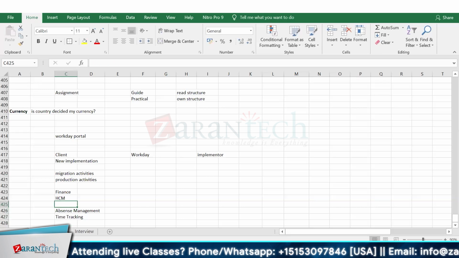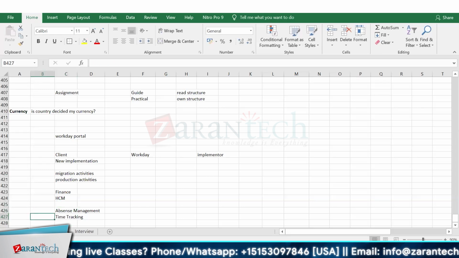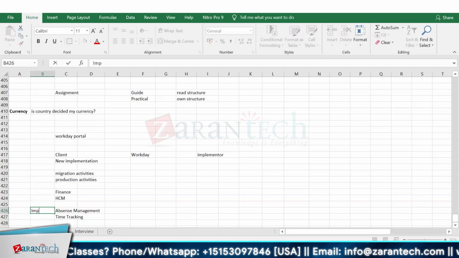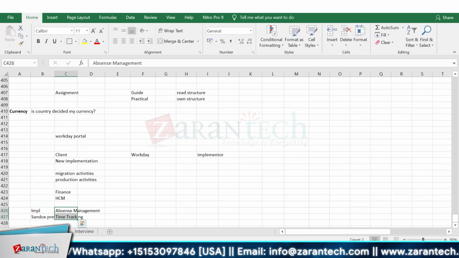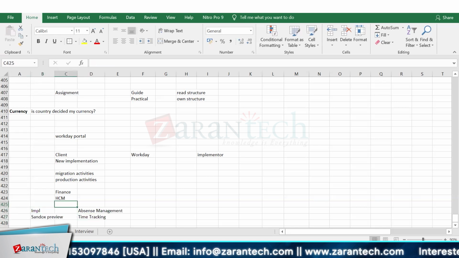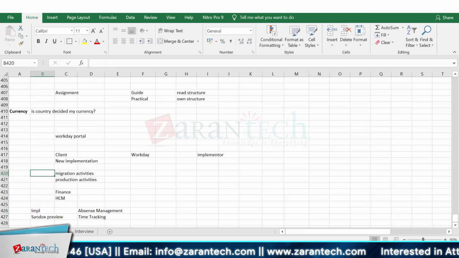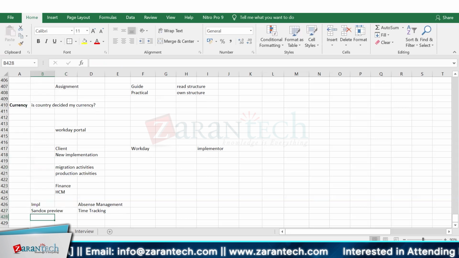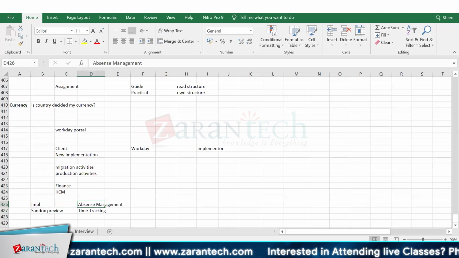If you already have your own tenants, like an implementation tenant or a sandbox preview tenant, then it's up to you. Otherwise, you would ask for new tenants from Workday, and Workday will charge you for any services, whether in the shape of tenant access or any support. They charge you accordingly.